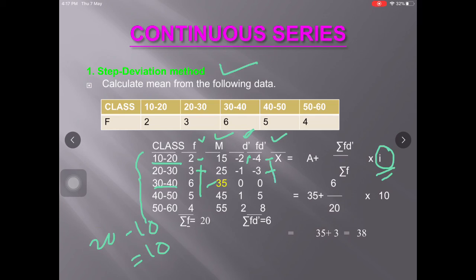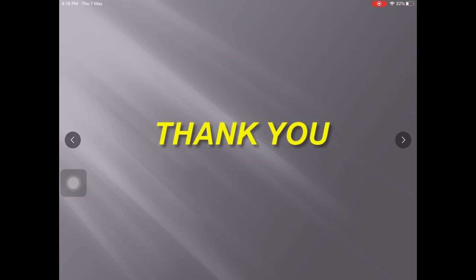Now by adding the fd dash values we get sum of fd dash. Now putting the values in the formula, we have assumed mean 35 plus sum of fd dash, that is 6 divided by sum of observations 20 and class interval is 10. So 0 0 cancelled out, 6 by 2 is 3, 35 plus 3 is 38. In this manner we can solve the problems of arithmetic mean using direct method, shortcut method and step deviation method.